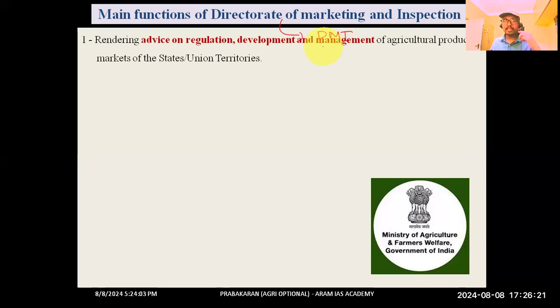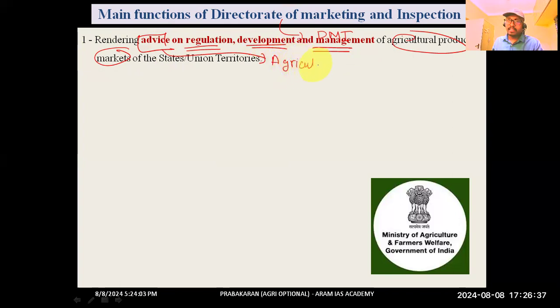The first function was rendering advice on regulation, development, and management of agriculture markets. Why were they giving only advice? Because agriculture and marketing come under the state subject, so they can only give advice.